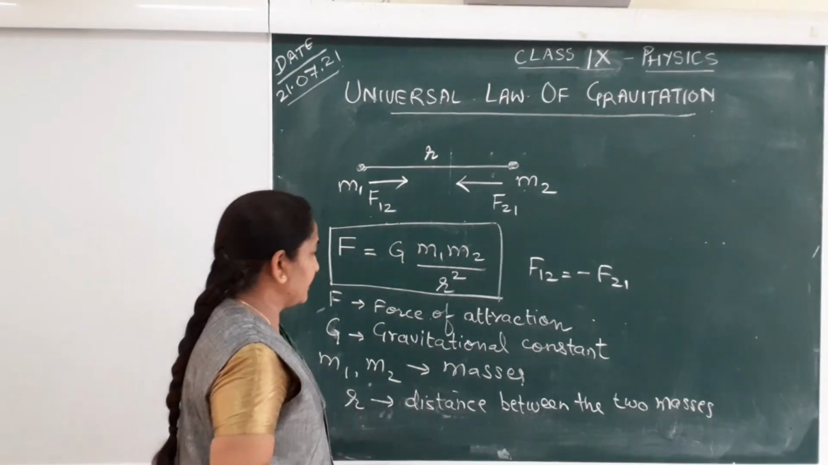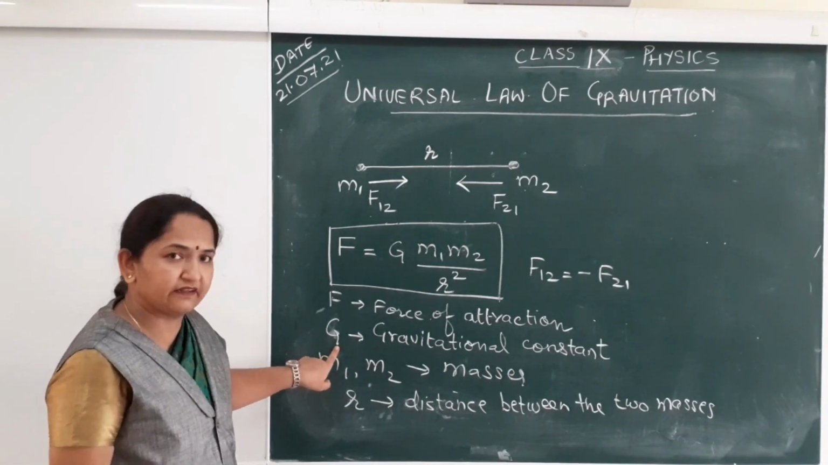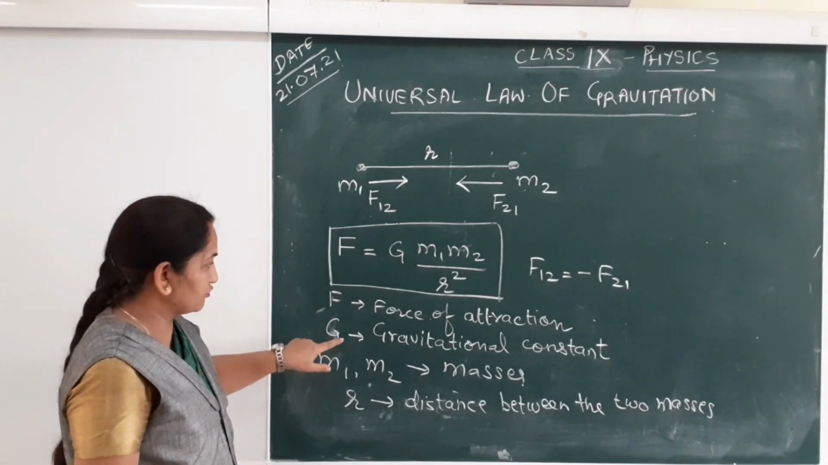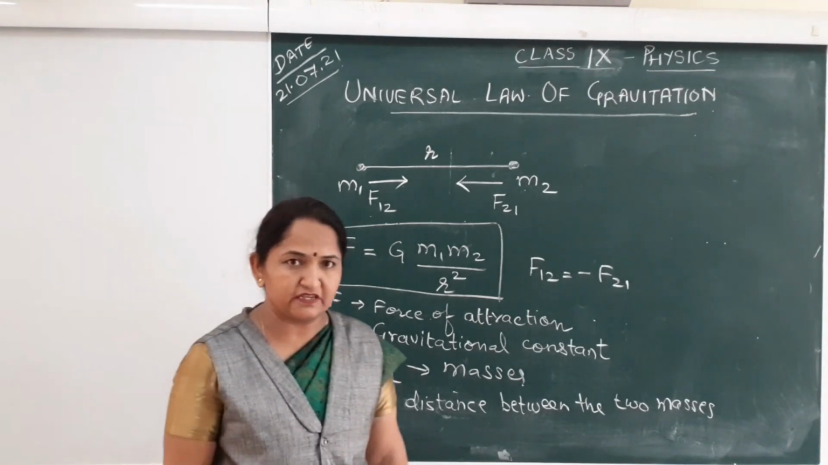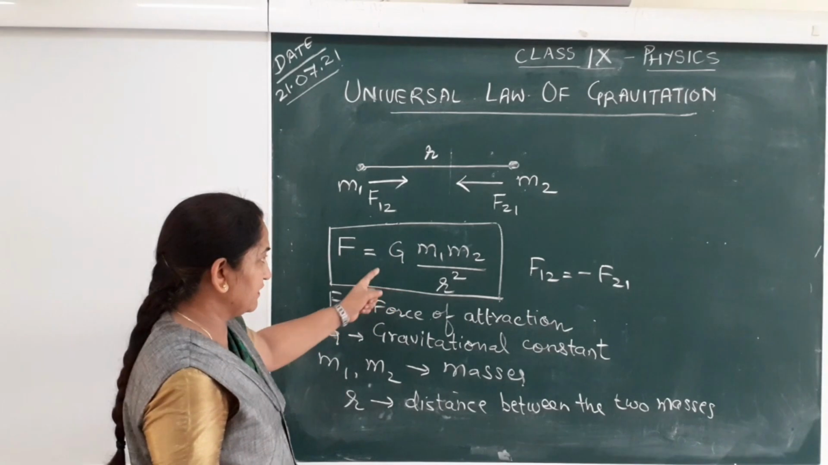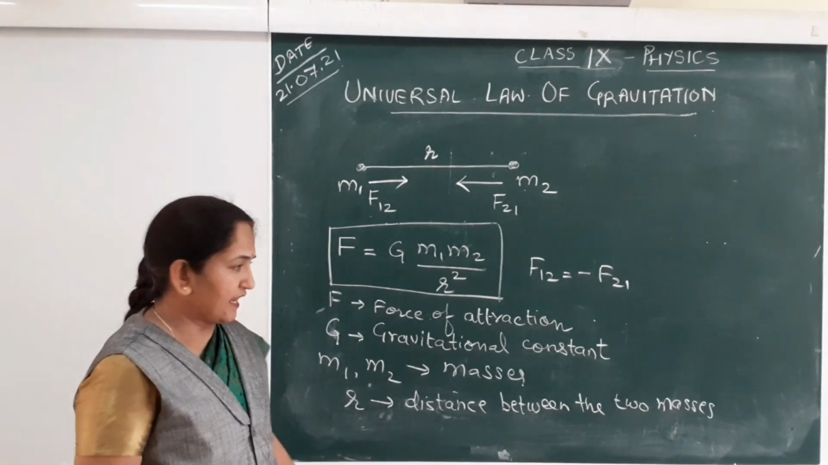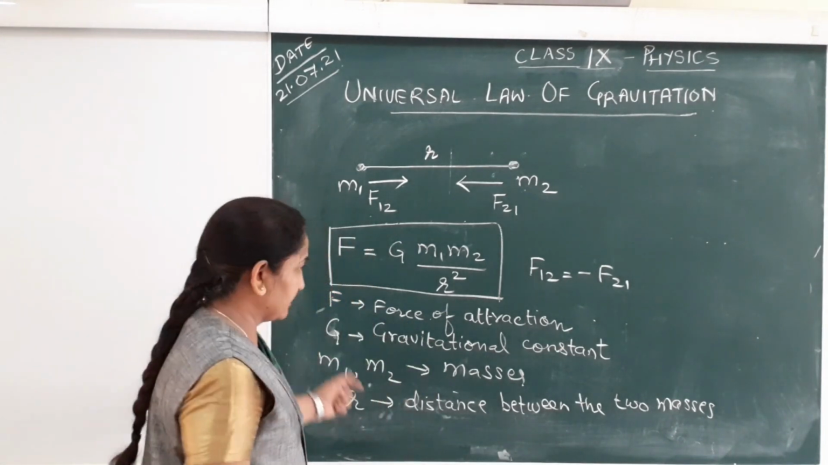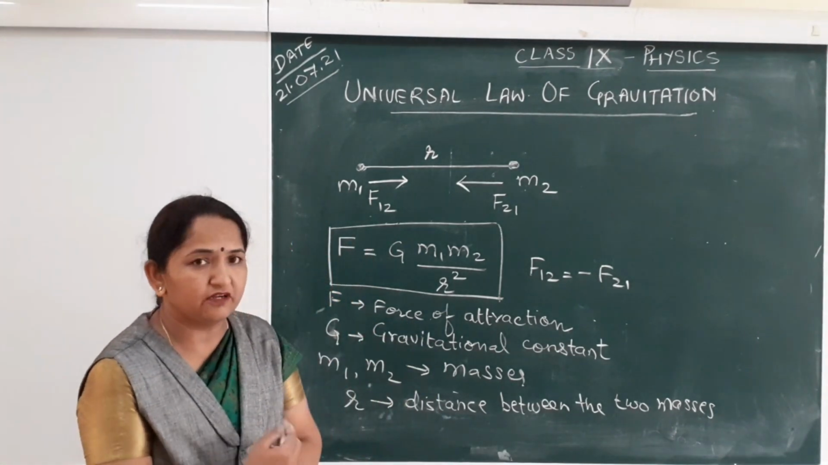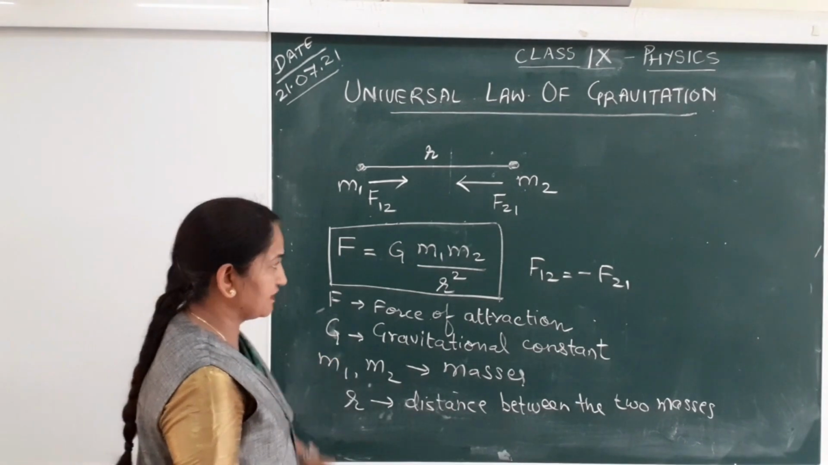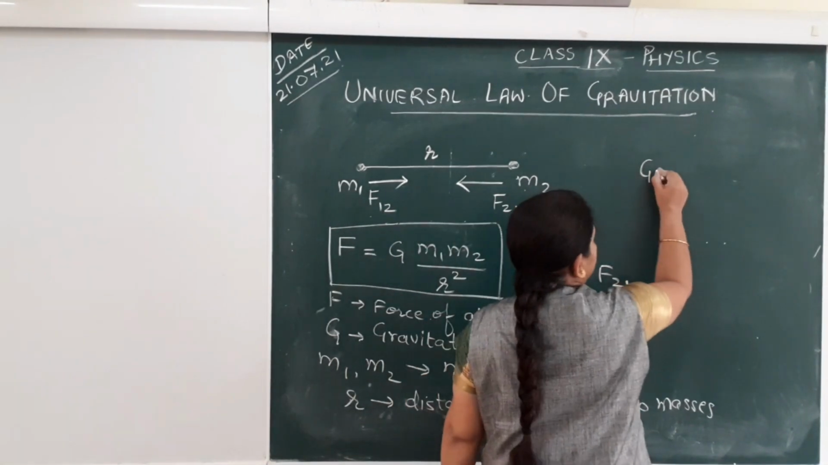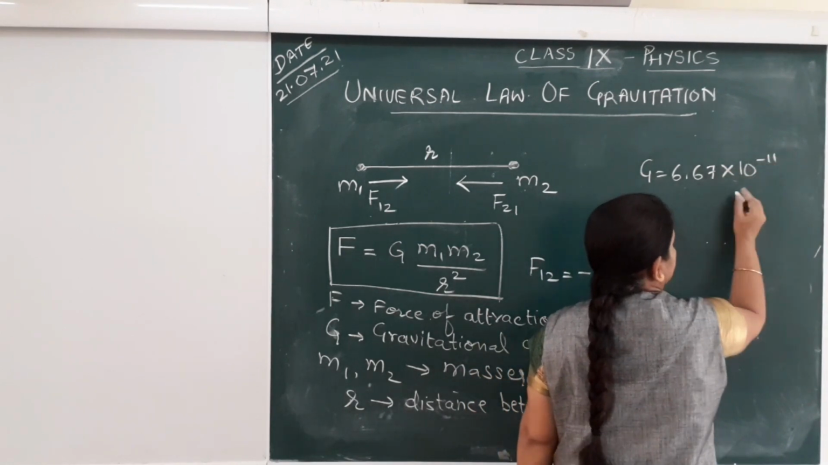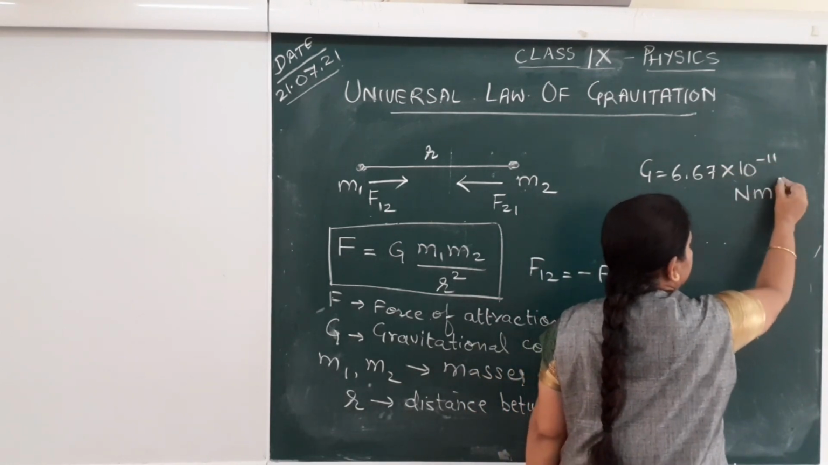The reason is that this factor, the gravitational constant, plays a very important role. So what is this gravitational constant? It is the constant of proportionality used in this formula, and it is universally accepted, and it is also called universal gravitational constant. Its value is G is equal to 6.67 into 10 power minus 11 Newton meter square per kg square.